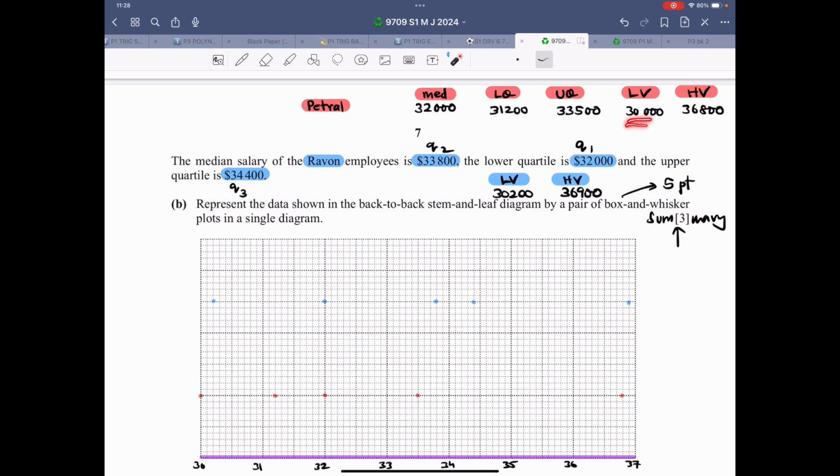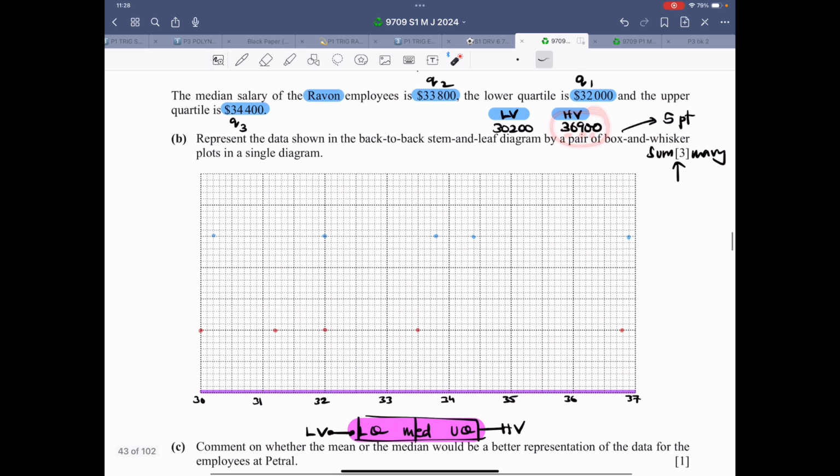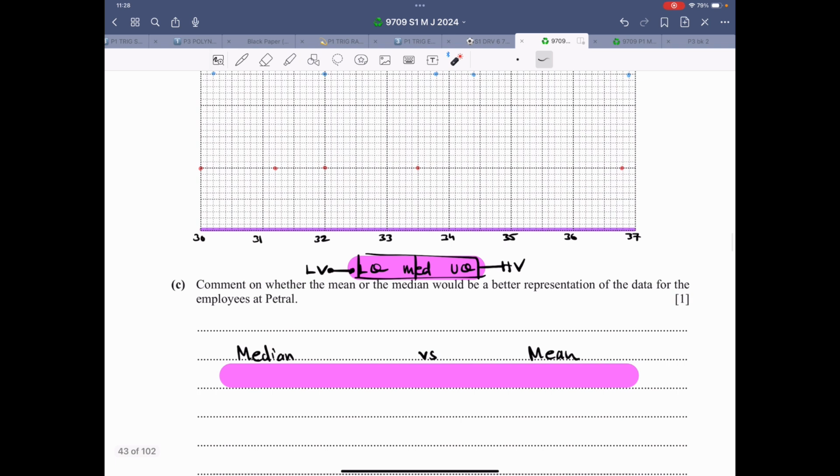30,200, 30,000. 30,000 is the lowest value. And the biggest value is 36,900, which is 37. So the grid that they give is so specific that they don't want you to go astray. So they give you the exact detail. So this is 1, 2, 3, 4, 5, 6, 7, 8. 8 big squares are there.